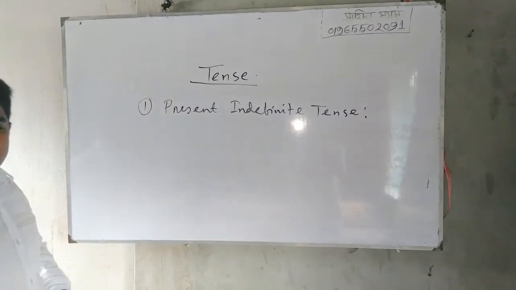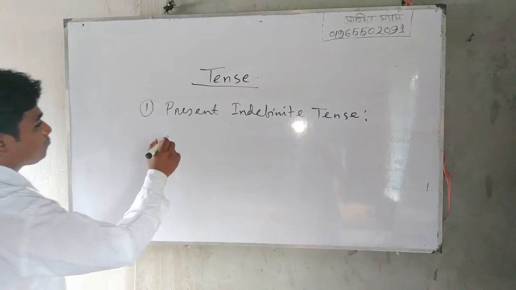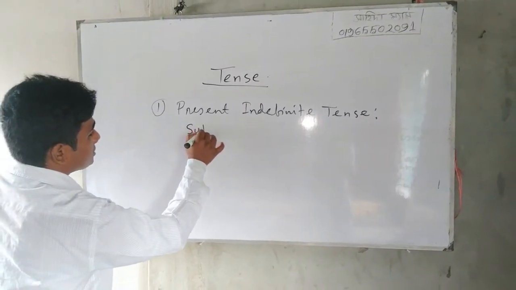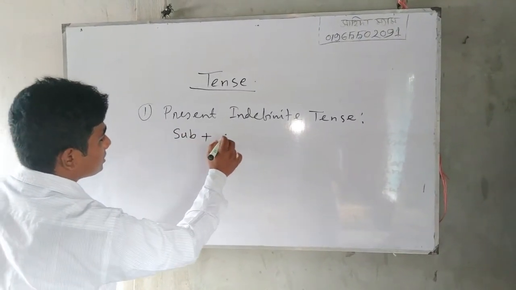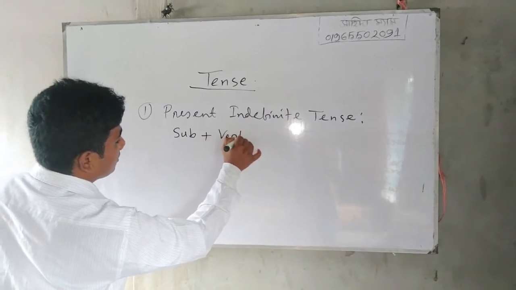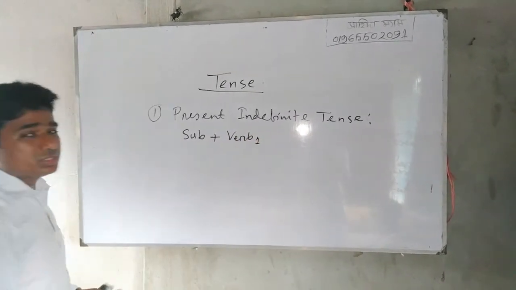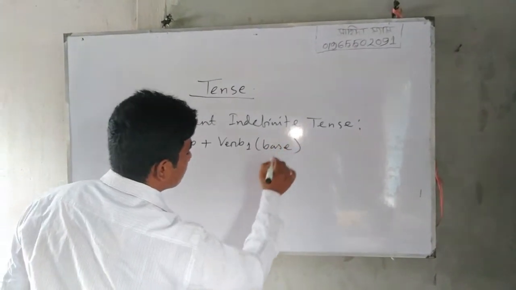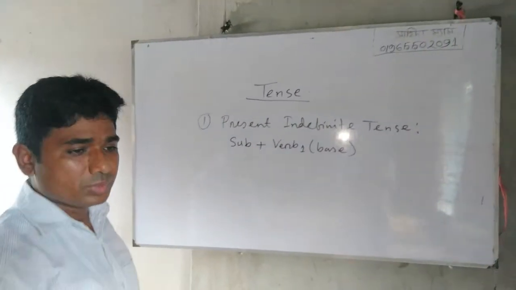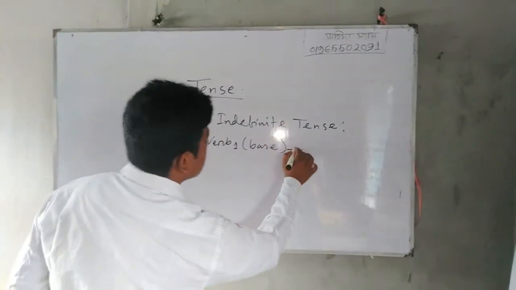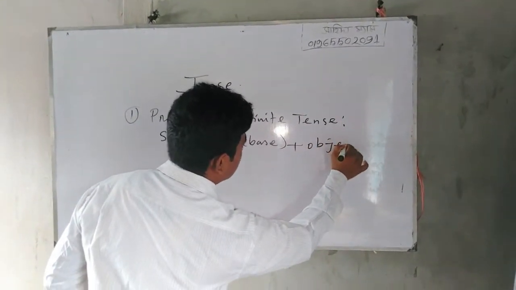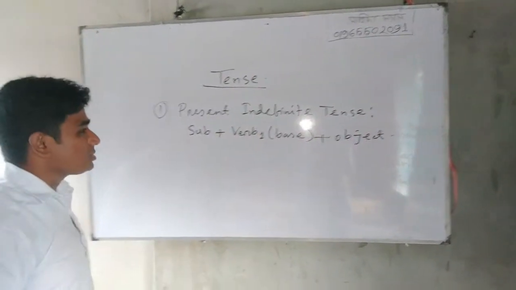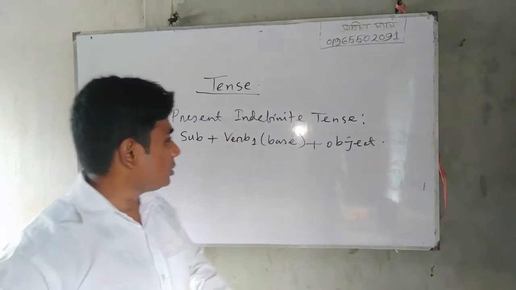Now, the structure of present indefinite tense: subject plus verb 1 plus object. Verb 1 means base form or present form.